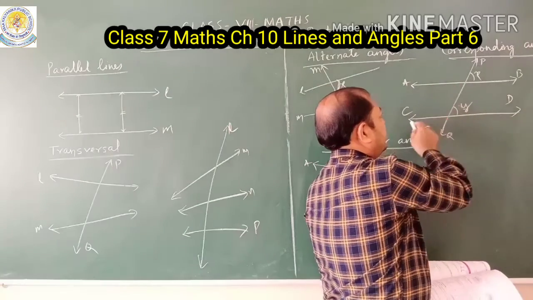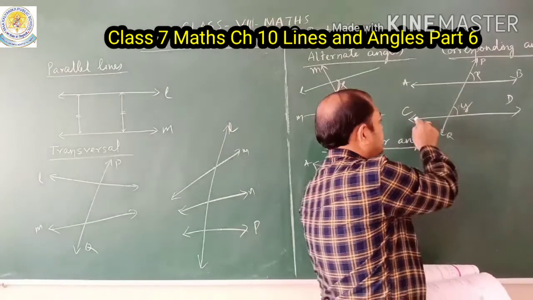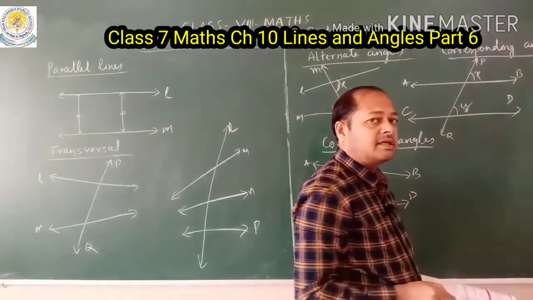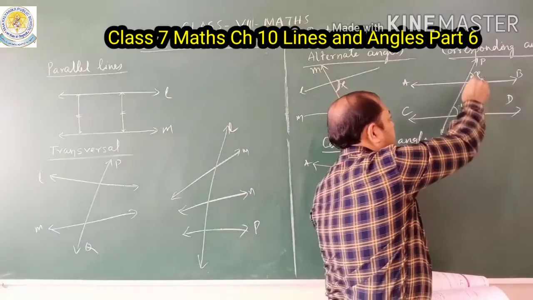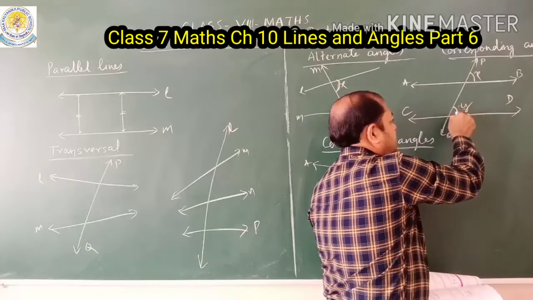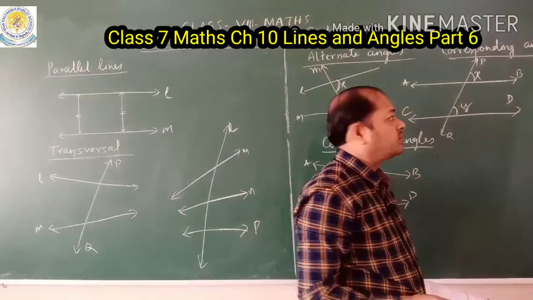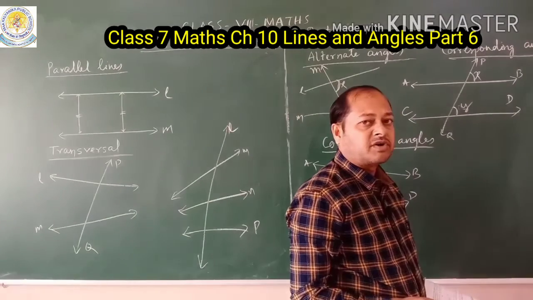So AB is a line segment and CD is a line segment, and what is the transversal line here? It is PQ, and here the same side of the transversal is given. So X is an angle and Y is an angle. So X and Y are called corresponding angles.